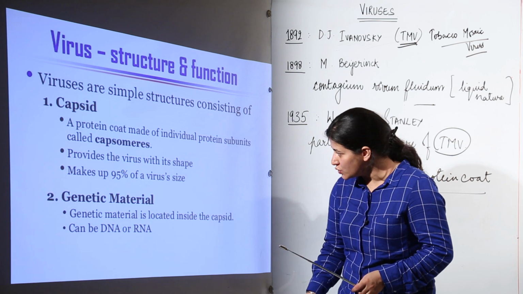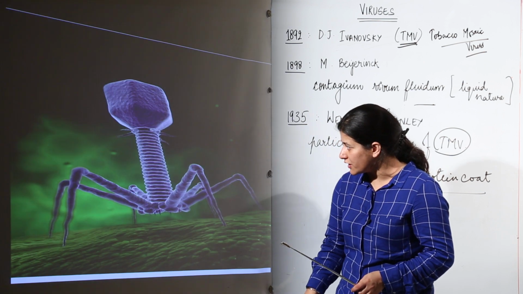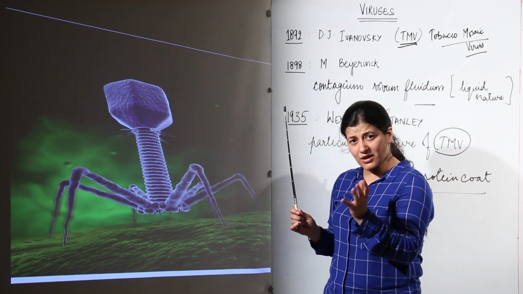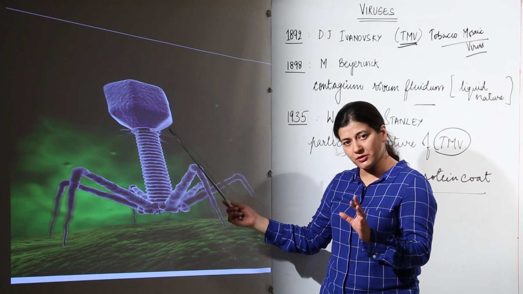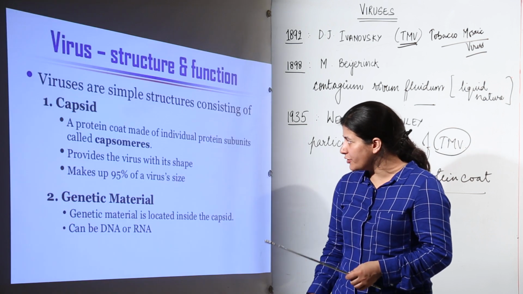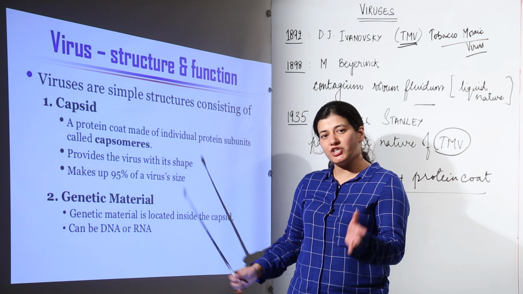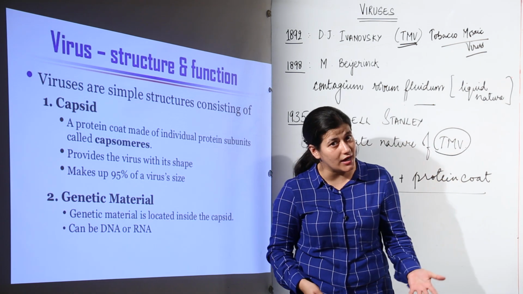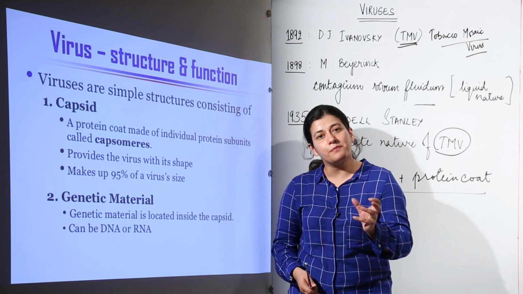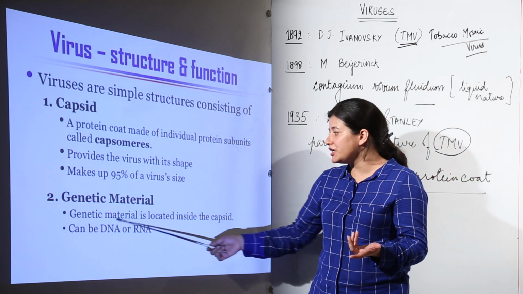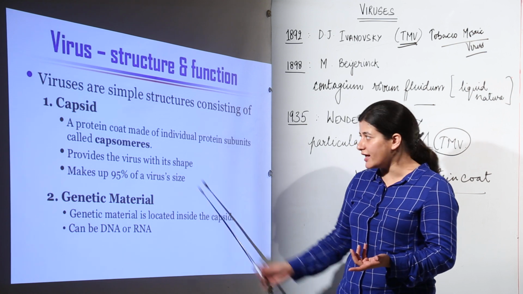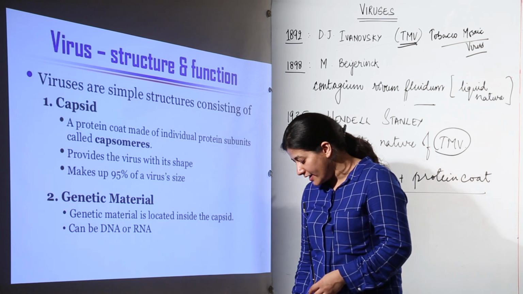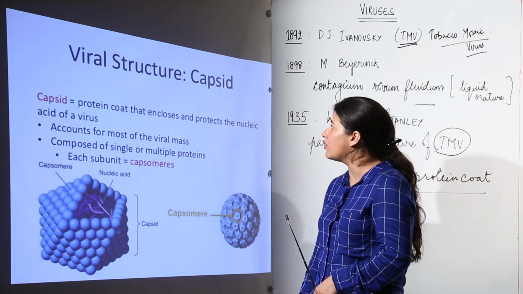Now come back to the introductory picture. This happens to be the protein coat. This outside peripheral boundary would be the protein coat, and inside it there would be a genetic material. Now the genetic material could be single stranded DNA, double stranded DNA, single stranded RNA, or double stranded RNA. It depends on what type of virus it is. Genetic material is located inside the capsid, that is the protein coat, and it could be DNA or RNA, and depending on the number of strands, it could be single stranded or double stranded.